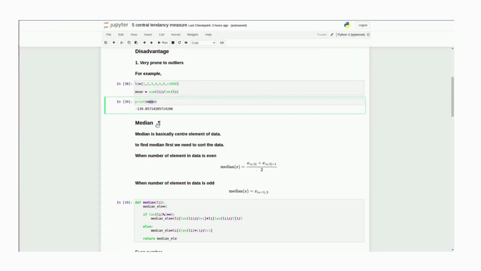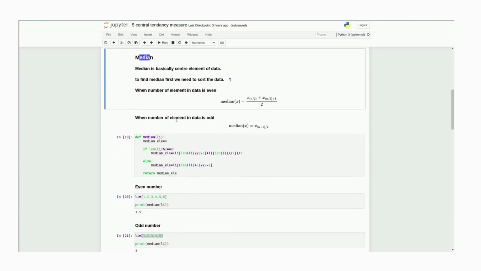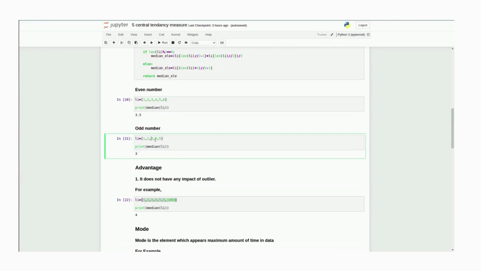Median is another very important central tendency measure in statistics and data science. So what is the median and how do we calculate it? Median is basically the center element of the data. Say this is our list 1 2 3 4 5.